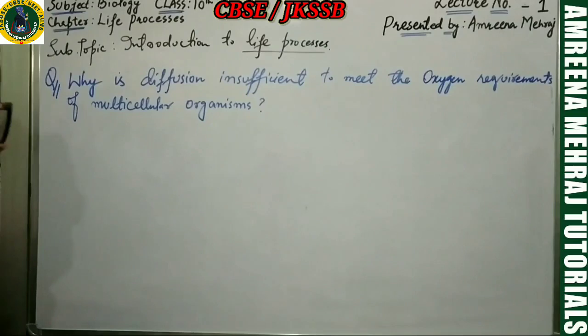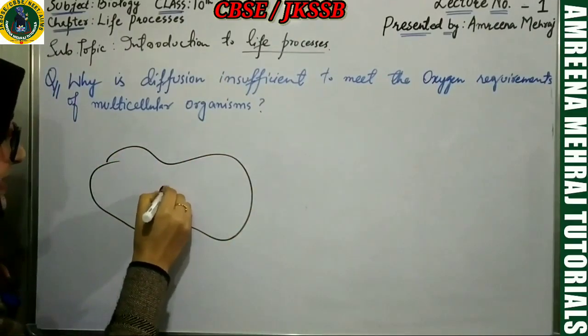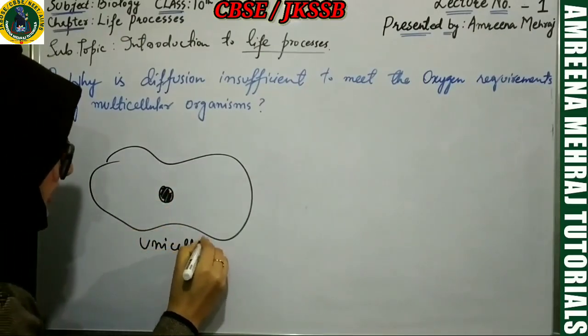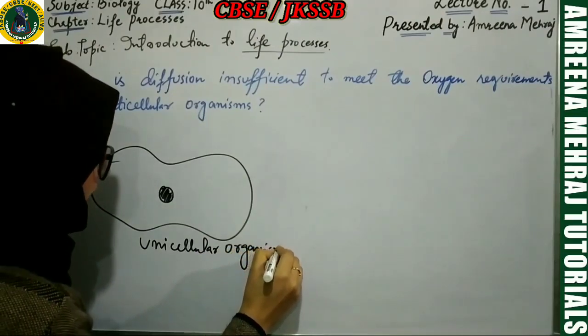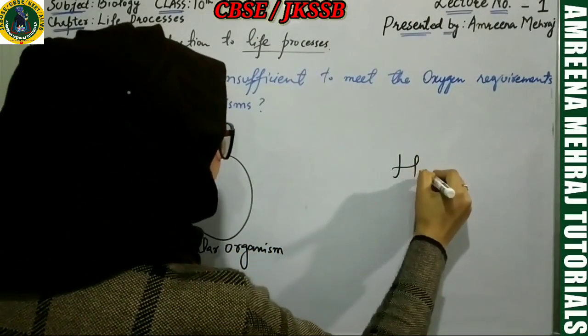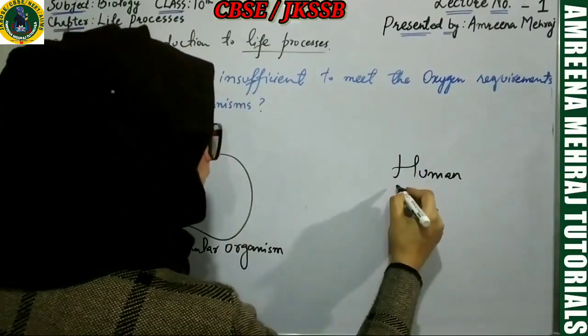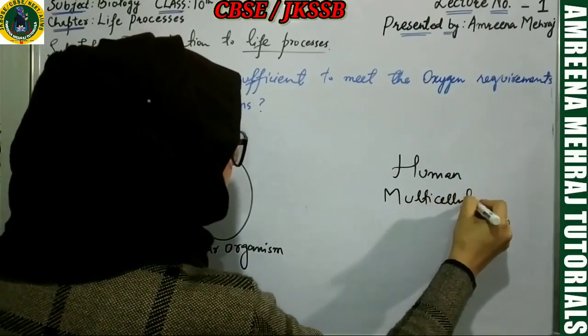Now, my dear students, right now I made you understand about amoeba. So amoeba, this is the nucleus which I am drawing. It's a unicellular organism. On the other hand, if you take a human being, like the body of yourself, you are a multicellular organism.